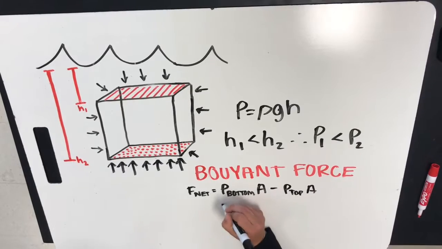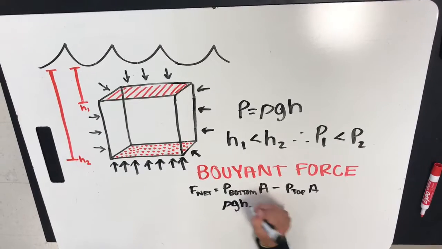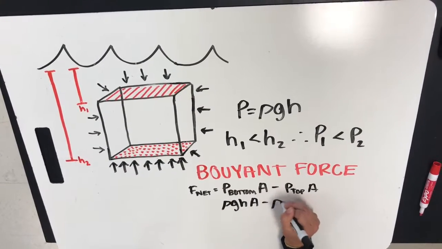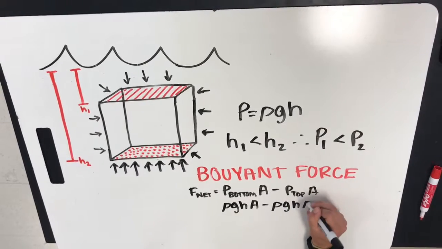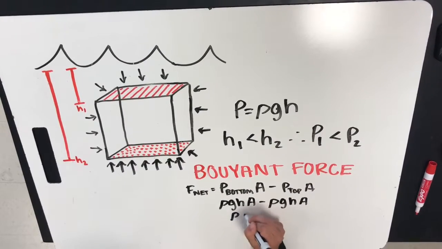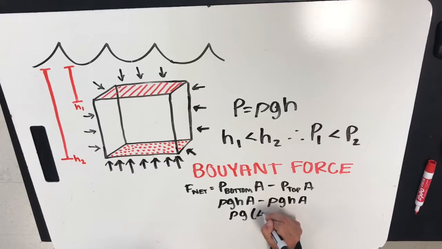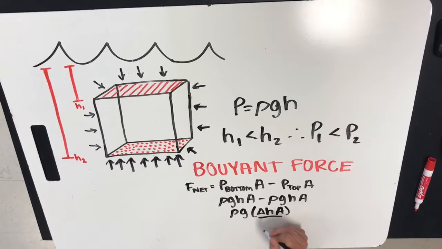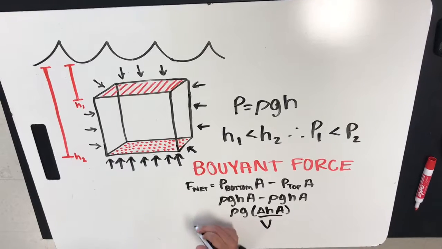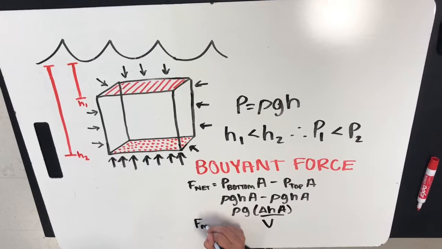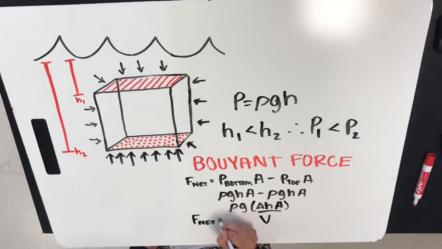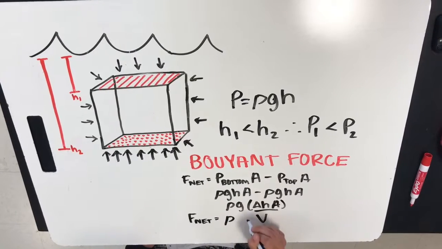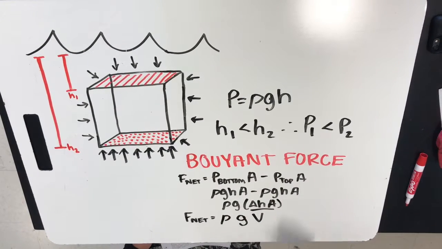So that gives you rho g h A minus rho g h A. Rho and g are constant, so we can pull them out, which leaves us with delta h times A. Now this is just your volume. So the net force, or buoyant force, gives you rho g volume.